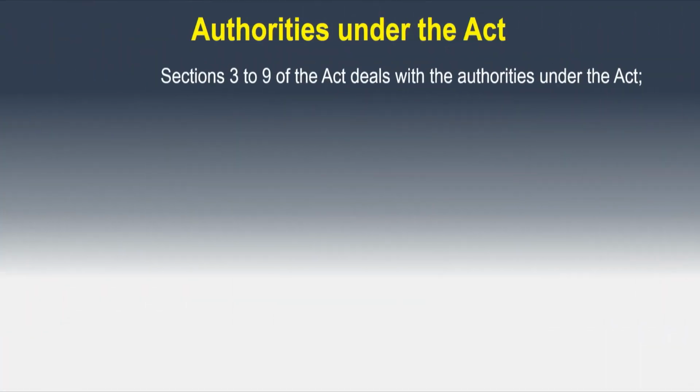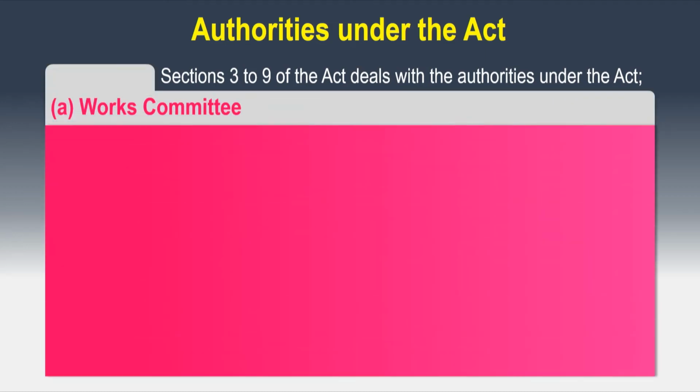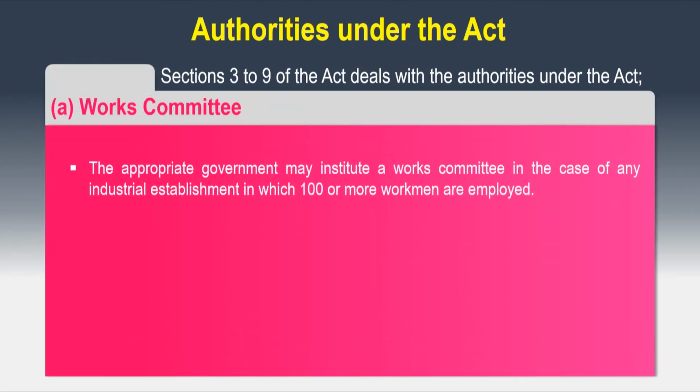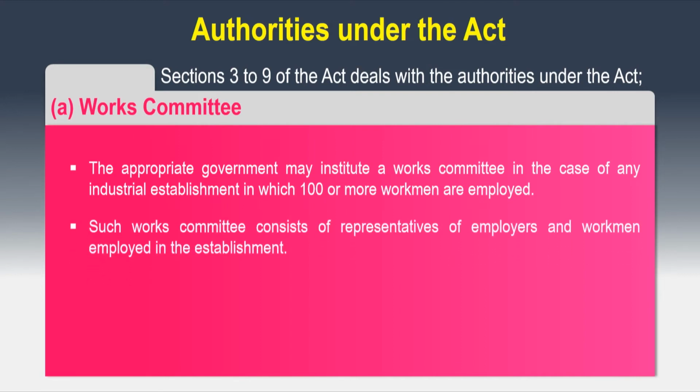Now, there are different authorities under this act. Let us discuss them one by one. Sections 3 to 9 of the act deal with the authorities under the act. The first is the works committee. The appropriate government may institute a works committee in case of any industrial establishment in which 100 or more workmen are employed. Such a works committee consists of representatives of employers and the workmen employed in the establishment.